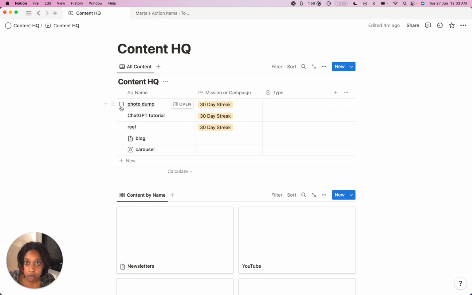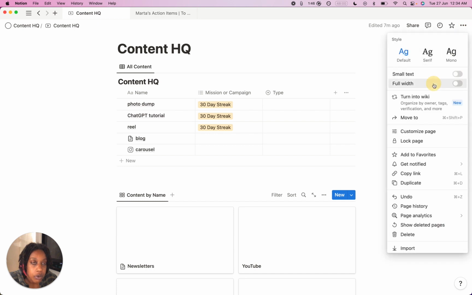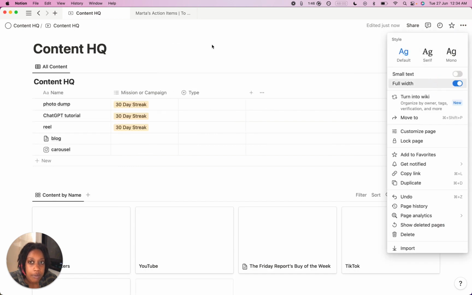So for now, I'm focusing on this 30-day streak that I started today. I started one a few weeks ago, and I was in Tulum, and I didn't succeed. So we're on a new mission. I just wanted to start mapping these things out, and I want to combine everything. So I'm going to start with full width. Again, my mission is I'm going to have everything here.